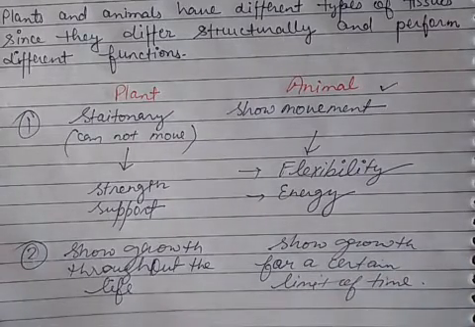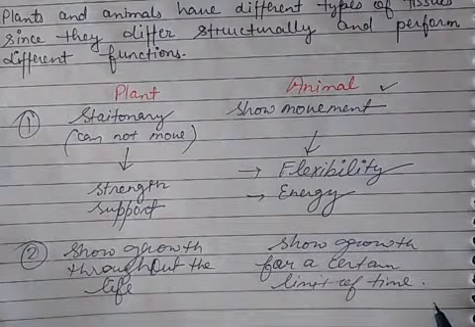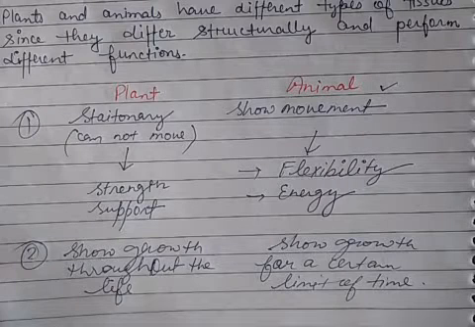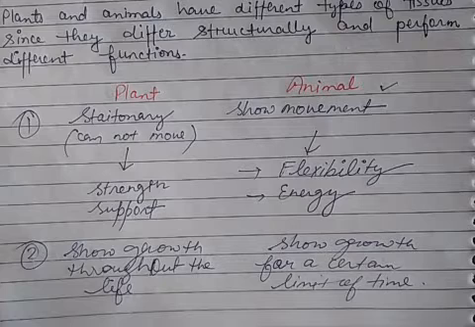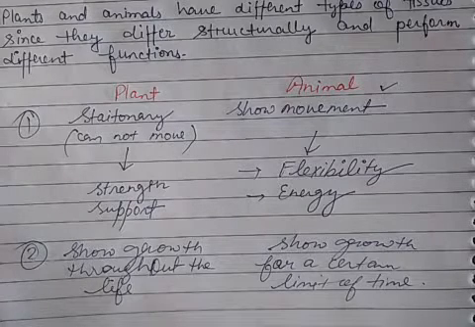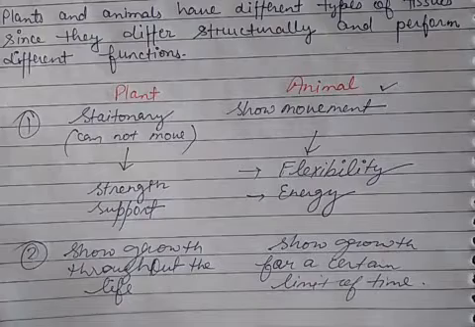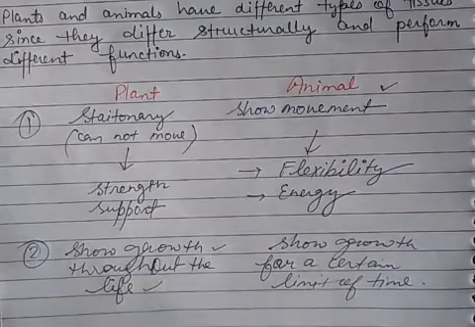As you know, the growth of animals stops after a certain age. You can take your own example: your body grows for a certain period of time, at a certain age. After that age, your body doesn't grow. But in case of plants, they show growth throughout life.